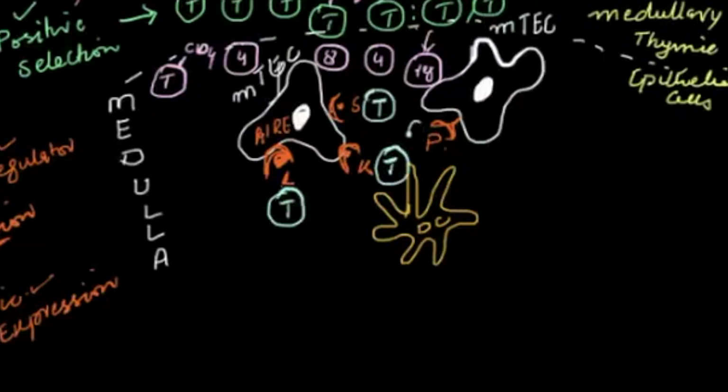This is autoreactive T cell for pancreas. So when they bind to these MHC and spleen antigen, kidney antigen, lung antigen, pancreas antigen, they will be destroyed or deleted. They will delete this cell, this cell, this cell, and this deletion is called negative selection.